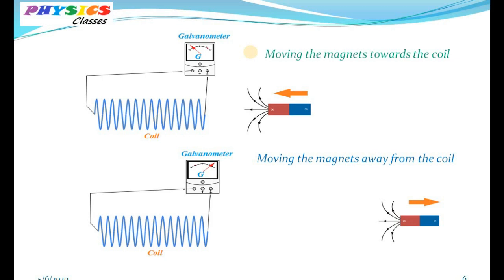When you move the magnet towards or away from the coil, the magnetic field lines passing through the coil, that is, the magnetic flux, changes. A changing magnetic flux induces an electromotive force in the coil, thus produces a current, and eventually you will see a deflection on the galvanometer. More interestingly, the direction of this induced EMF and thus the current depends on the movement of the magnet.